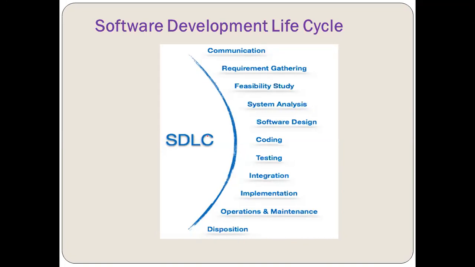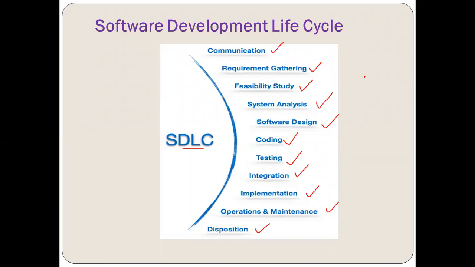So let's start with this. SDLC has these particular steps, starting with communication, second requirement gathering, third feasibility study, fourth analysis, then design, coding, testing, integration, implementation, operation and maintenance, and disposition, right?